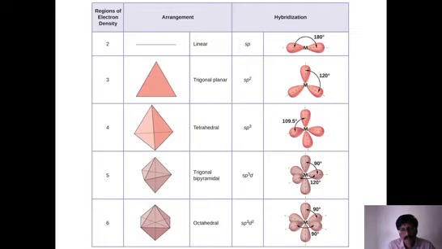All hybrid orbitals look the same, and their energy is the same, and their arrangement, their distribution, is in a specific geometry, and that geometry is what we call shape. Here sp hybridization gives linear shape, sp2 trigonal planar, sp3 tetrahedral, sp3d trigonal bipyramidal, and sp3d2 gives octahedral shape.